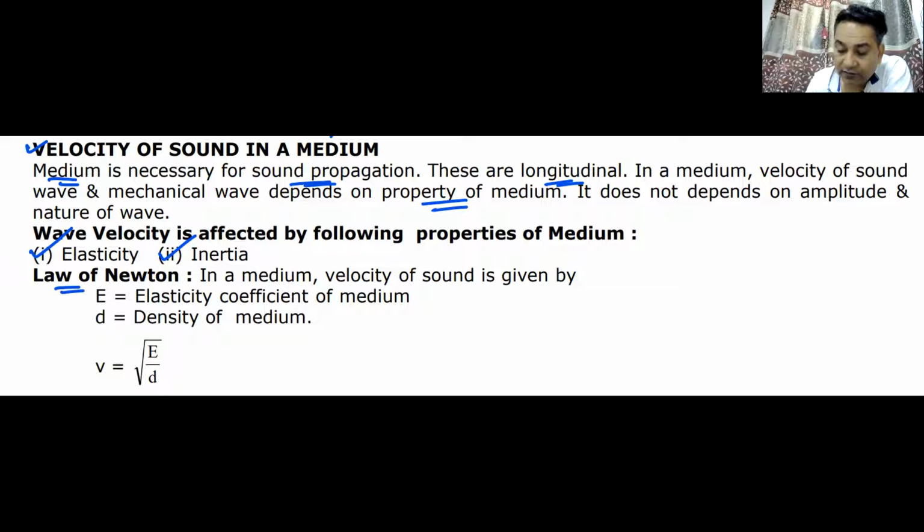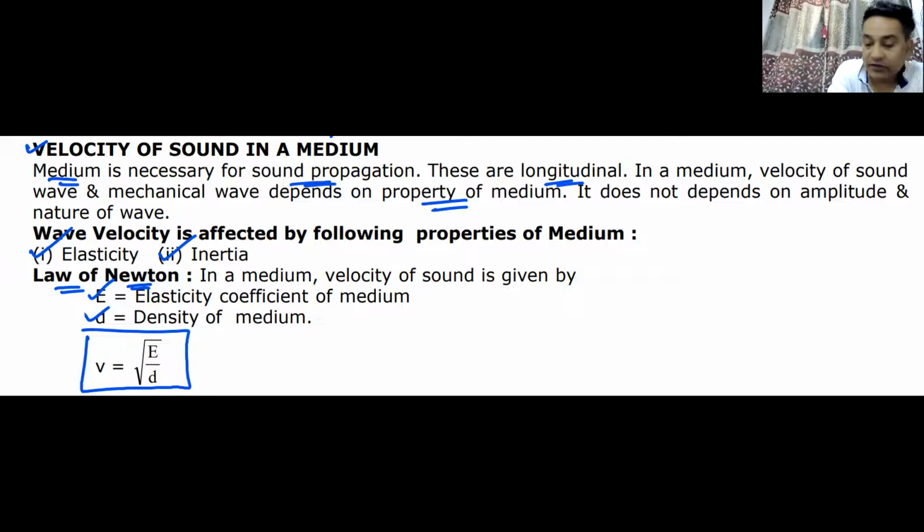Newton's formula for the velocity of sound was v equals root of E by d, where E is the coefficient of elasticity and d is the density of the medium. But this formula was later corrected. Right now, you just write Newton's formula for velocity of sound. It is very simple: root over modulus of elasticity, or coefficient of elasticity, divided by the density. Do we understand this? Just note it down. Newton's formula for velocity of sound.